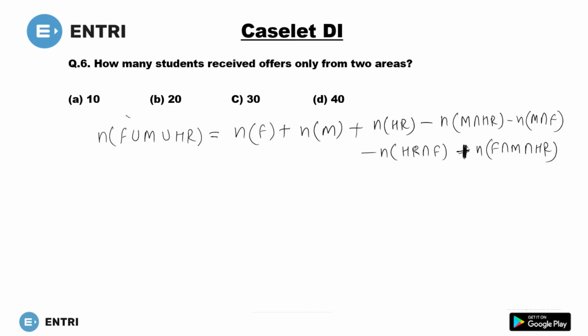So this one is union, this one is intersection. So you have to add this.